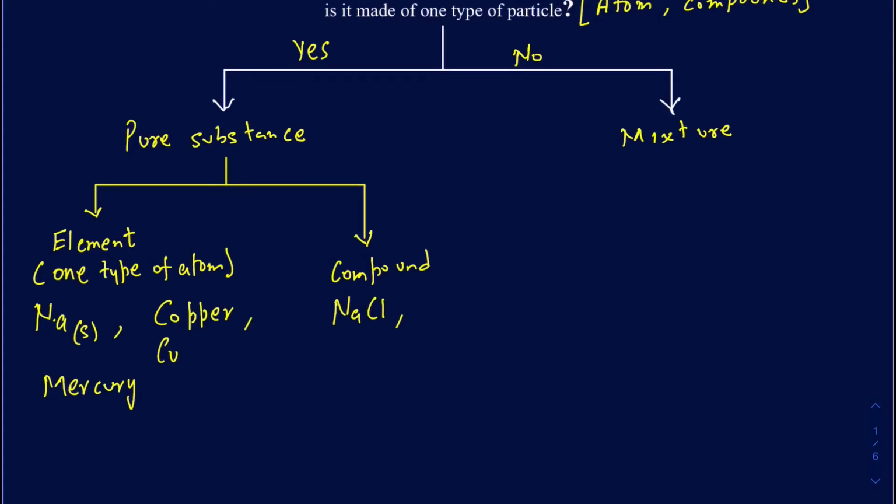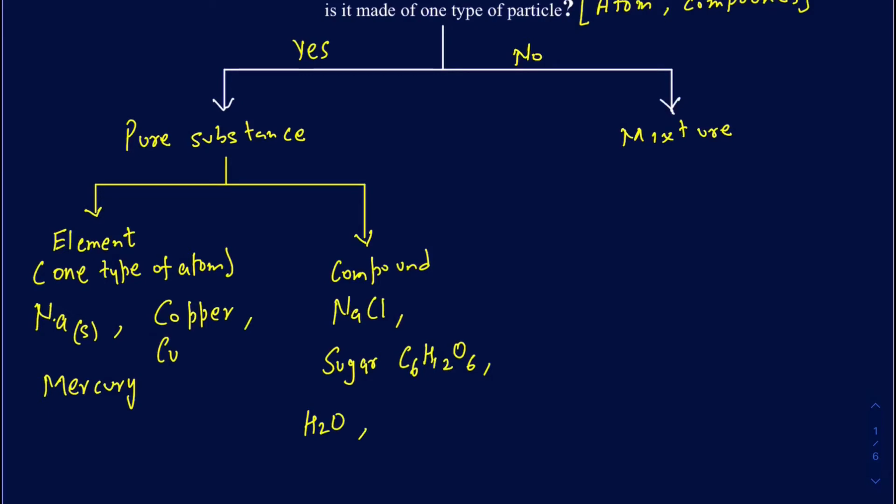I can talk about some sugar molecules. A sugar molecule is C6H12O6. So you've got 6 carbons, 12 hydrogens, and 6 oxygens. You have 3 different types of atoms in this particular compound, but it's still pure because those are the only types of atoms you're going to have in there. You're not going to have anything else mixed up in there. Okay, I can talk about maybe water.